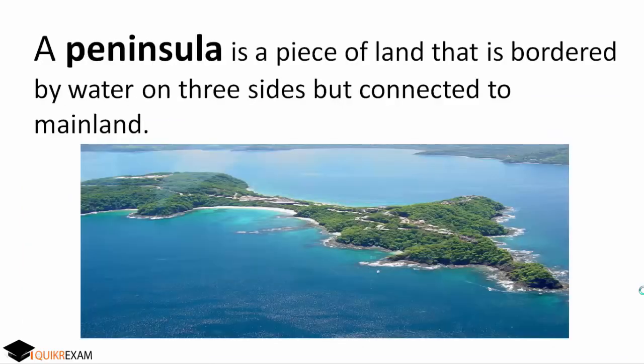Next, move to peninsula. It is a piece of land that is surrounded on three sides by water and one side of it is connected with the mainland. See in this picture, here the peninsula is surrounded by water on three sides and a very small part of it is connected with the mainland. So this is called a peninsula.